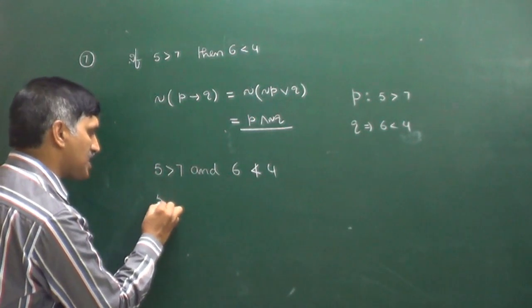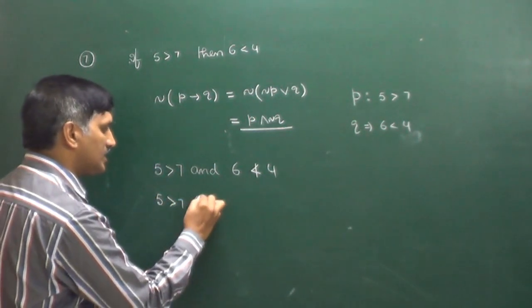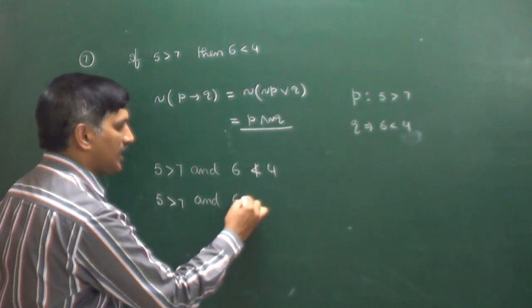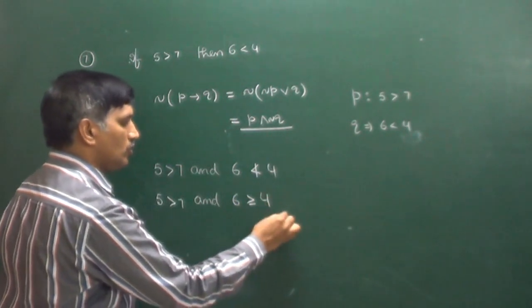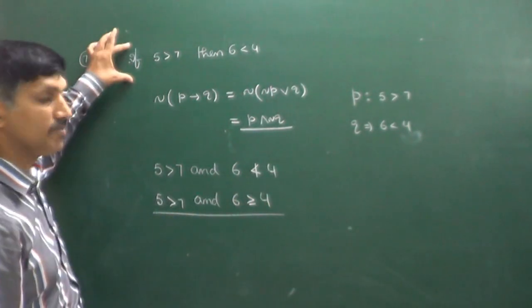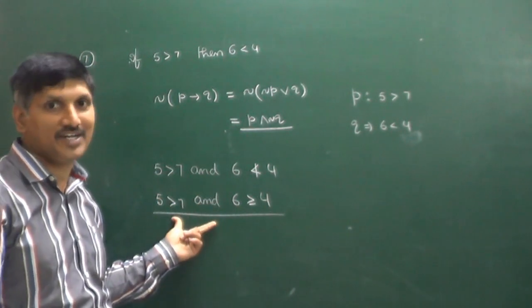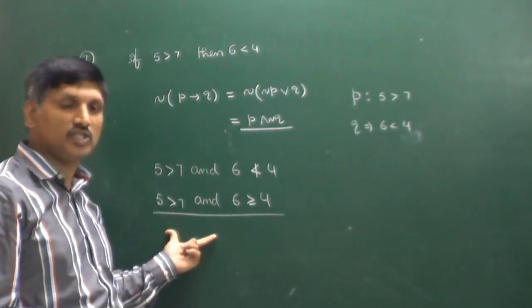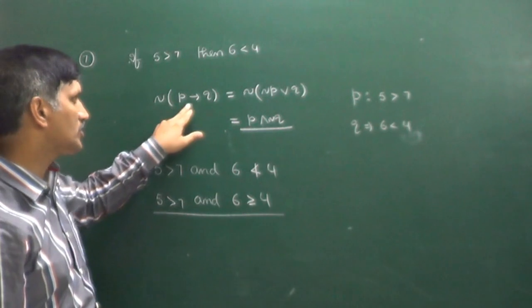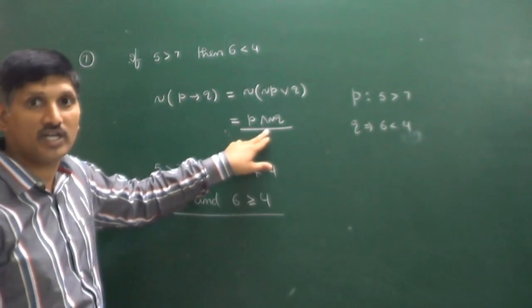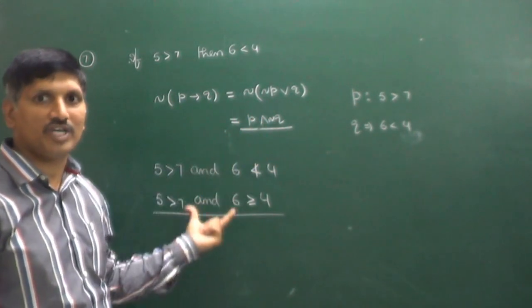We can write it in another way: 5 greater than 7 and 6 greater than or equal to 4. So this is the way of writing the negation, right? To write this one, definitely you must have information of this particular idea. If you know this, we can write this one.